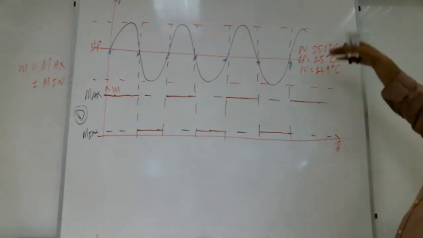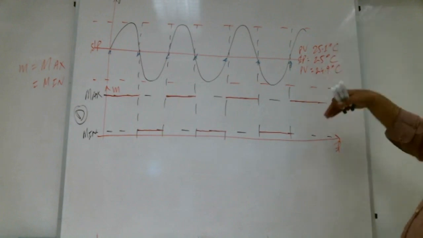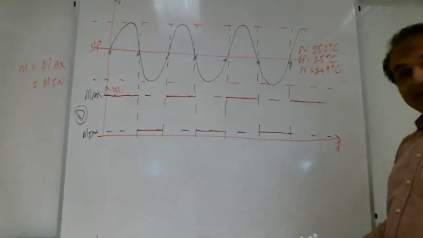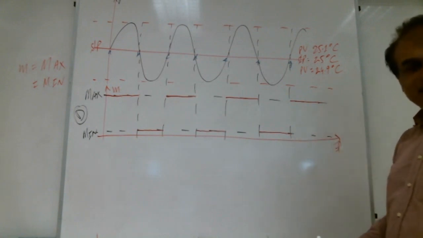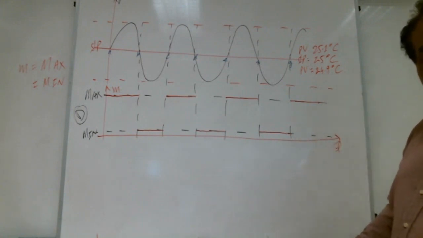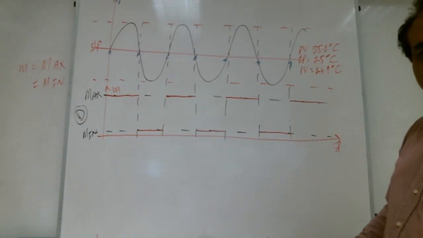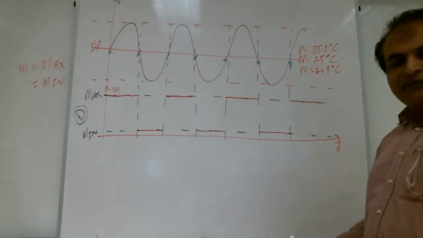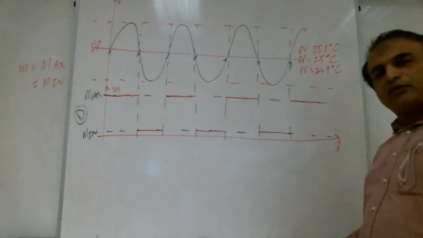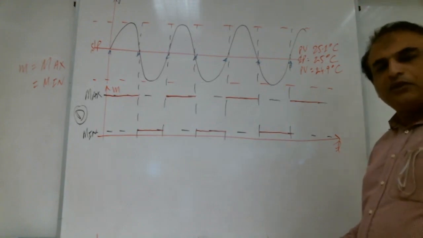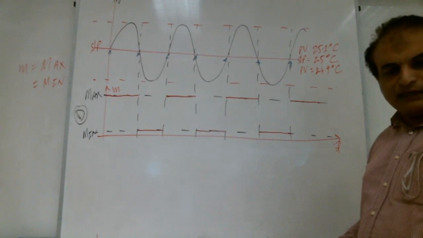Because in 1 minute it will fluctuate, it will go up and down so many times. So is it good practice? How long will the compressor work like this? For a long time? Maybe it's going to fail after 4 hours, 5 hours, 6 hours. It's going to fail. On, off, on, off, on, off, on, off, on, off. How will it work? Right, Shabab?